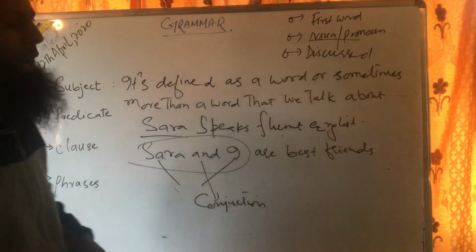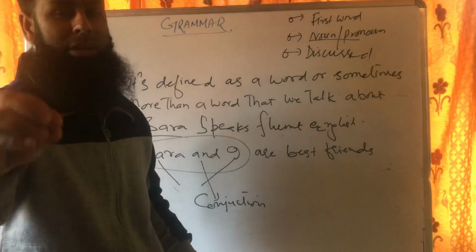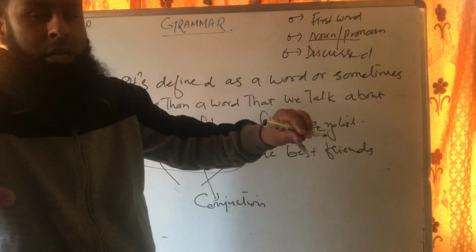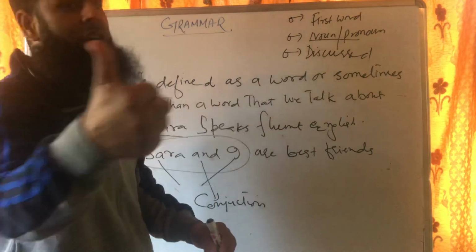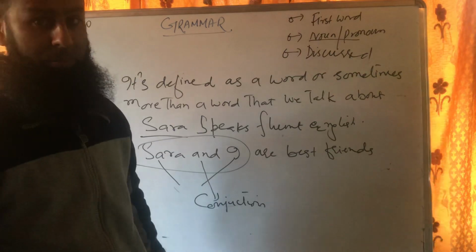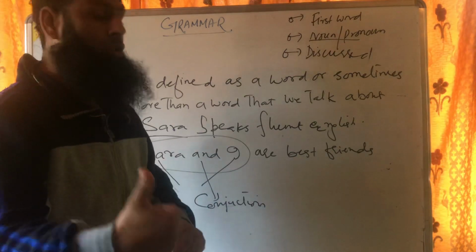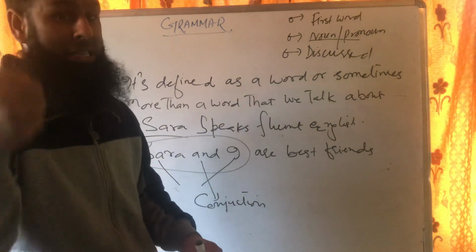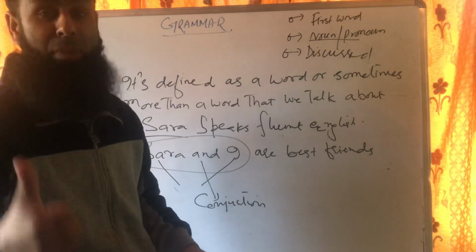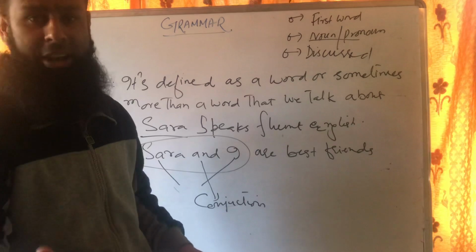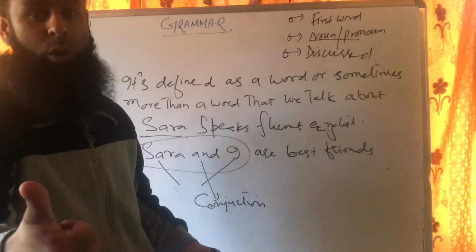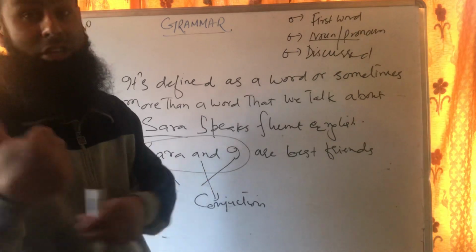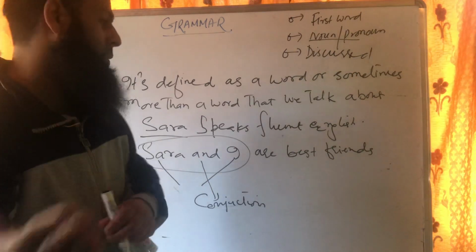Let's talk about the predicate. Very simple. A word that you talk about is basically a subject. But the other words that say something about the subject are basically the predicate. As I said, a subject can be a noun or a pronoun, but you have to take care of one thing. When you see the predicate, it has a main verb. It has a finite verb. It has a changeable verb. A finite verb basically means a verb that keeps on changing according to the tenses and according to the subjects.